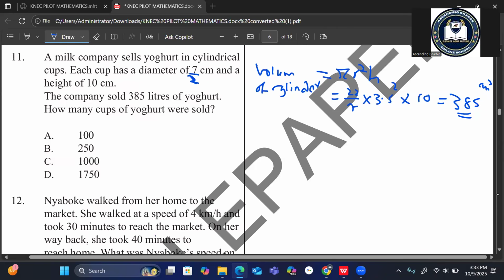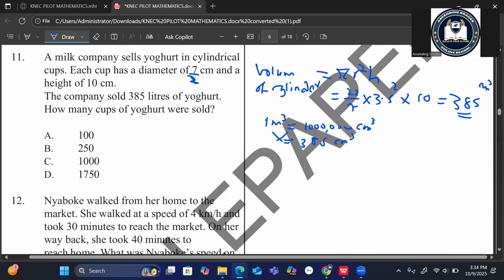Or we can convert this one to liters. I prefer we convert to meter cubic first. So 1 meter cubic is equivalent to 1 million centimeter cubic. What about 385 centimeter cubic?